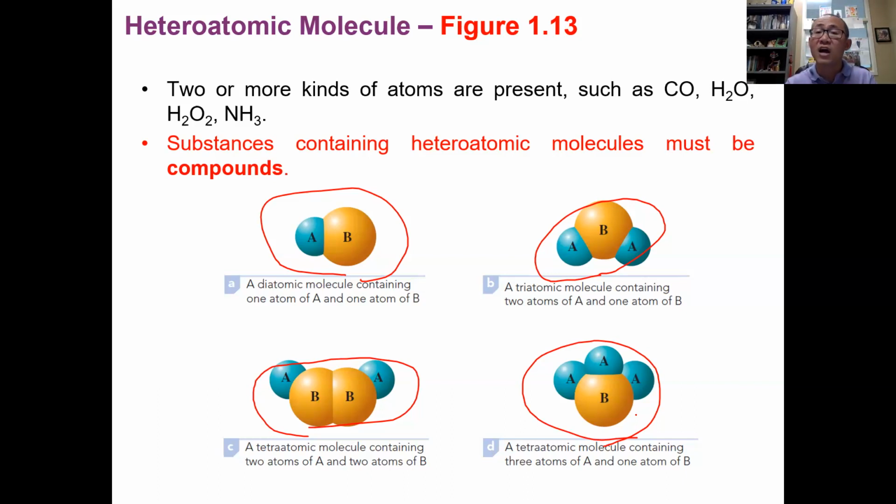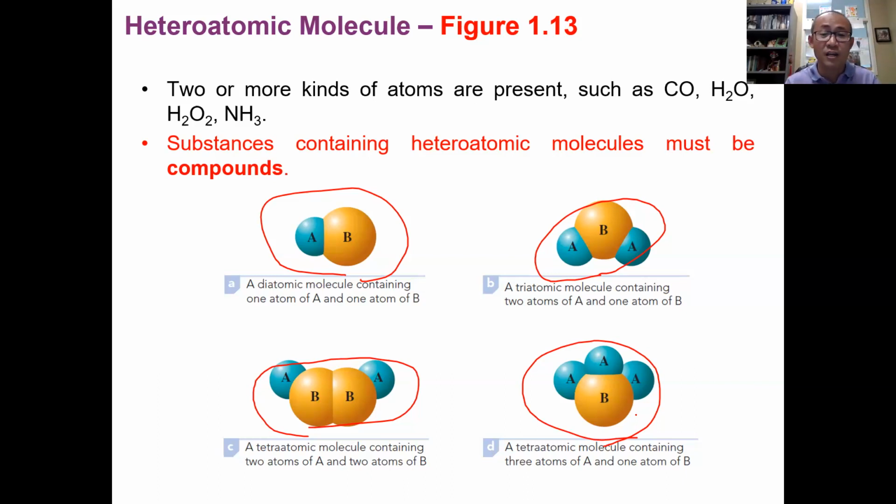If they have 2 or more kinds of atoms present, regardless of the number, again, we're talking about kinds, then these molecules are called heteroatomic molecules. All heteroatomic molecules are compounds. The reason is, again, because you have 2 or more elements bound together. If a substance has 2 or more elements bound together, you're talking about a compound.